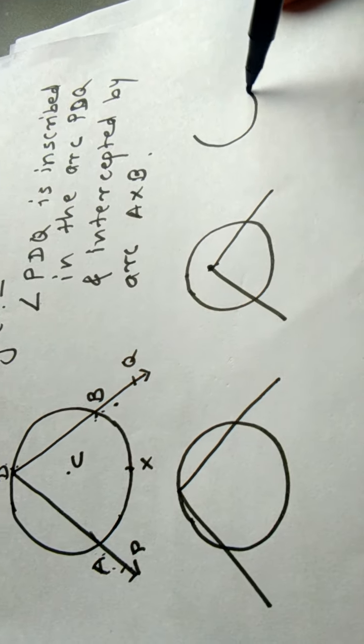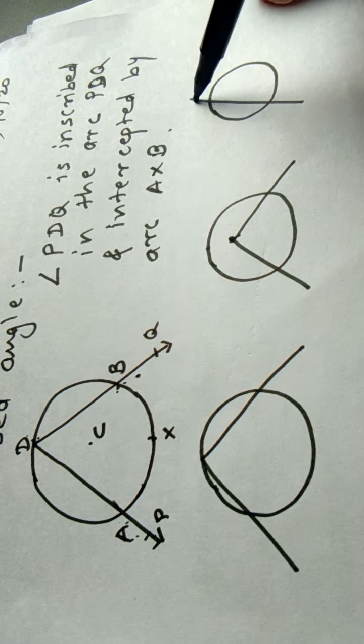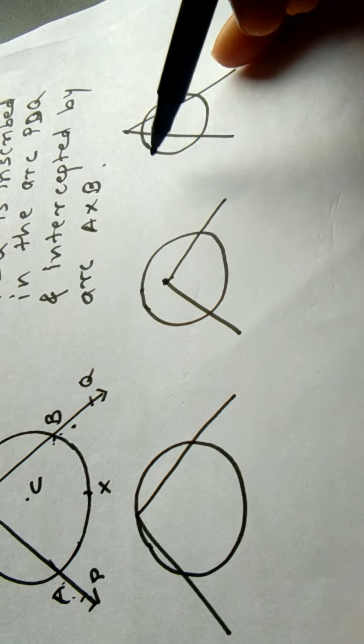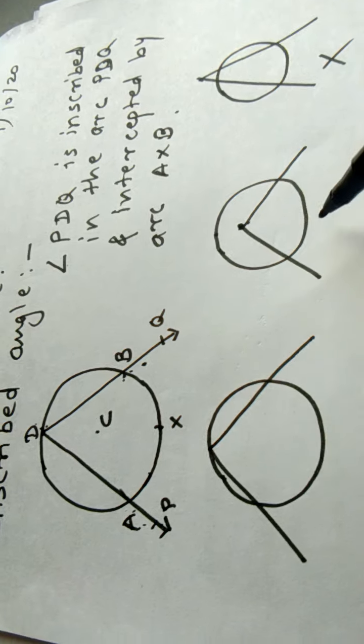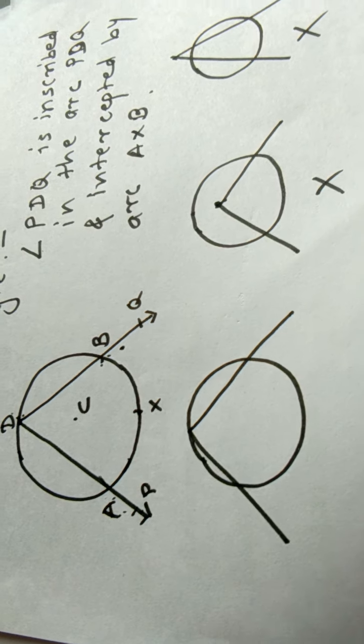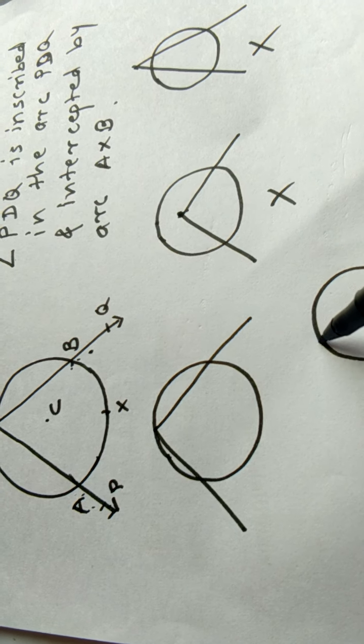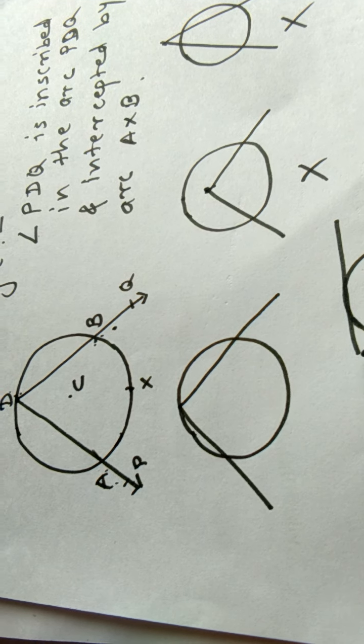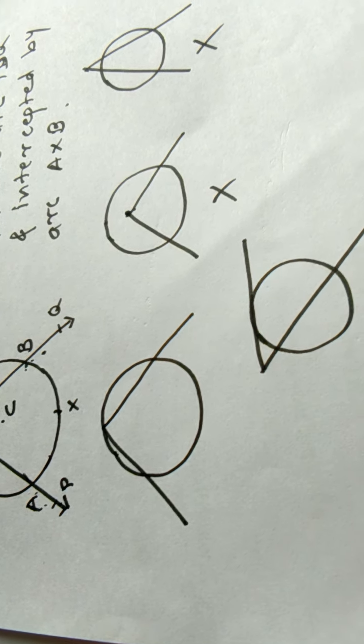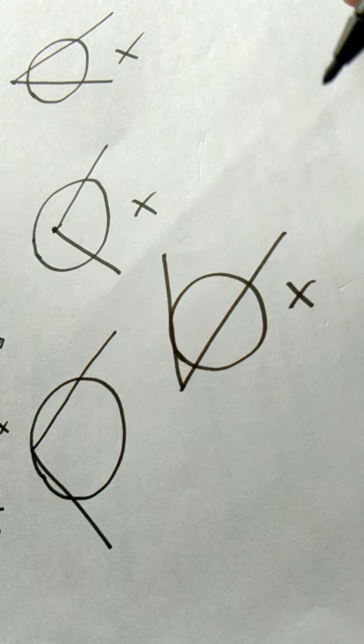Or if this happens, then also it is not an inscribed angle. Again, if this happens, one is a tangent and another is like this, then it is also not an inscribed angle.